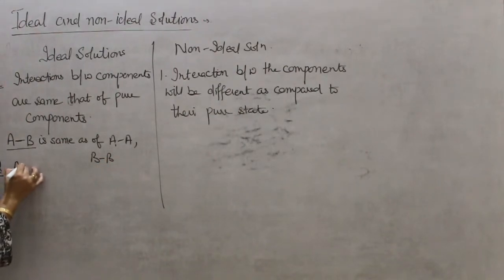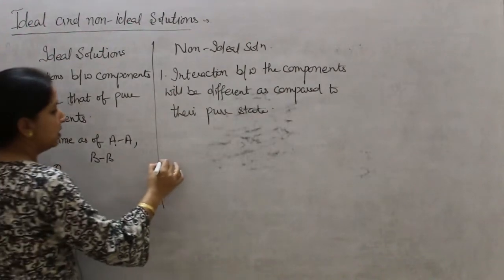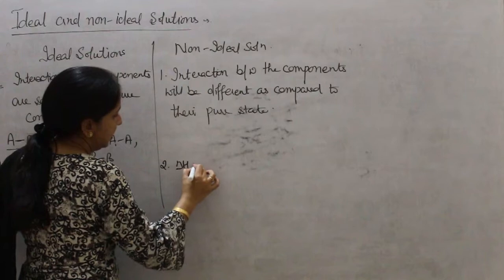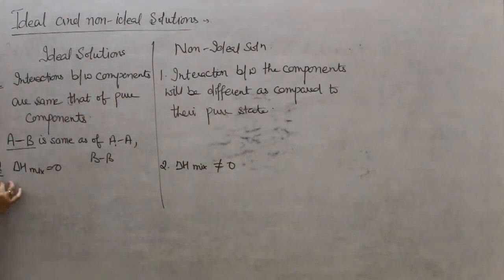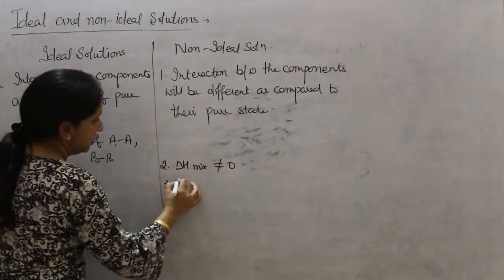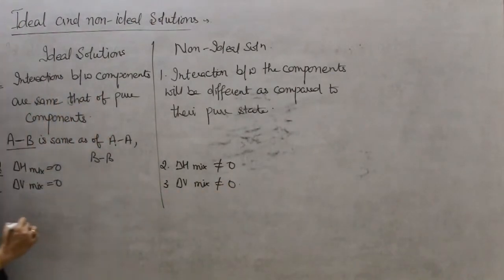Second difference, delta H mixing will always equal to 0. Here delta H mixing will not equal to 0. Third, delta V mixing is equal to 0, and here delta V mixing is not equal to 0.